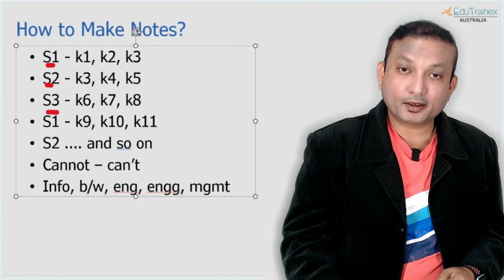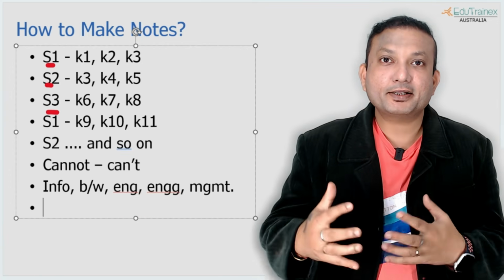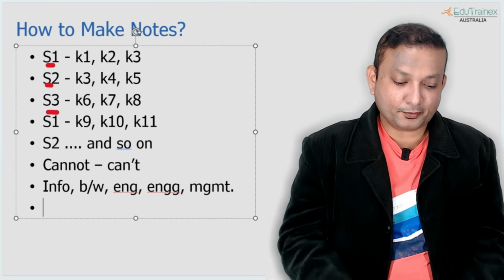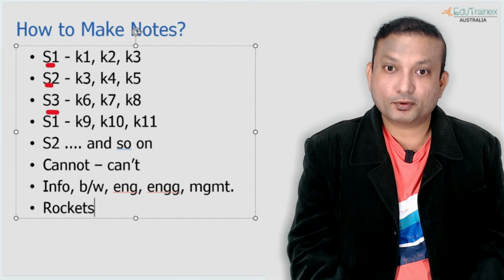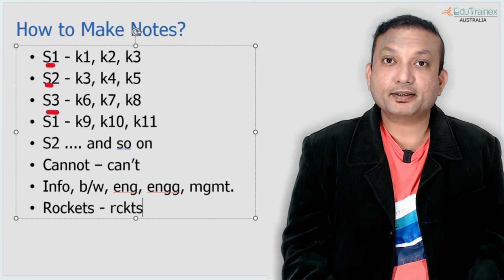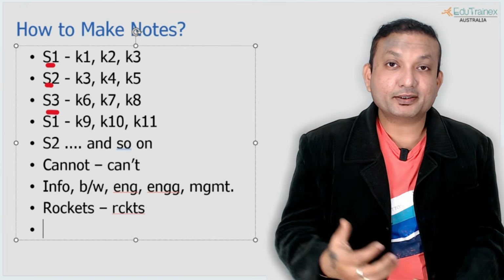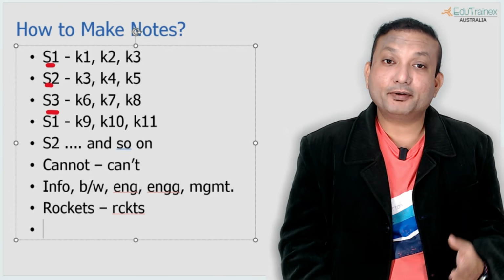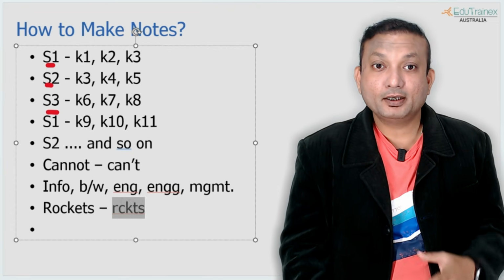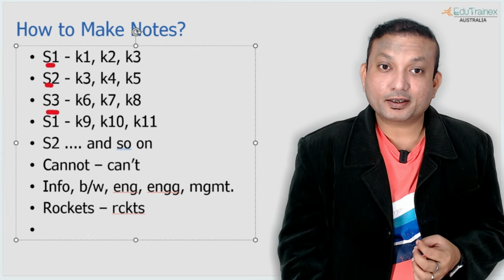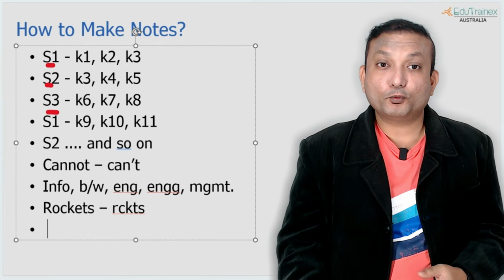The third shortcut note-taking technique is something that plays with your mind. If I write a word and if I eliminate vowels from it, I can still understand the word that I have written. So I have eliminated the vowels here, and because I am listening to a topic related to rockets, I will not read it back as rackets. Okay, that is also a possibility, but this is a shortcut technique or note-taking technique that can work effectively in your favor.